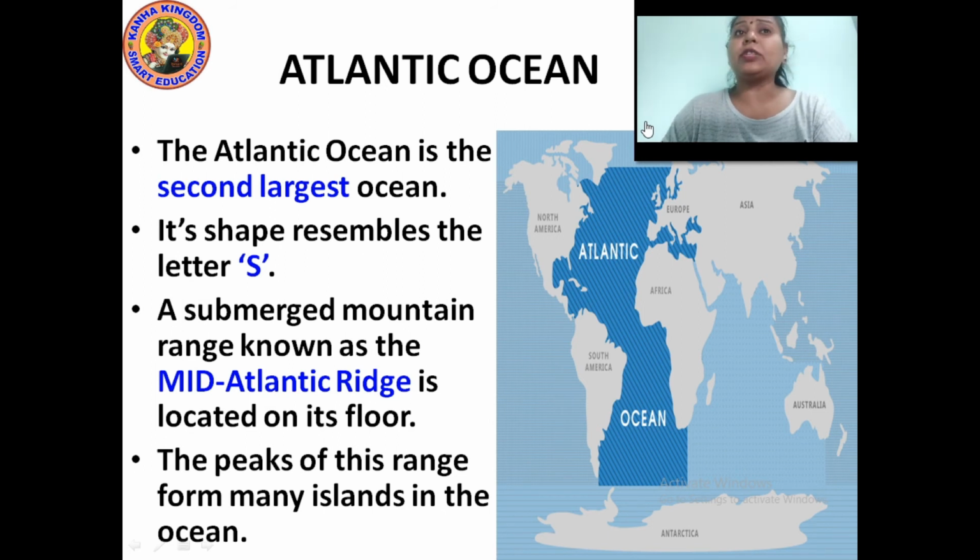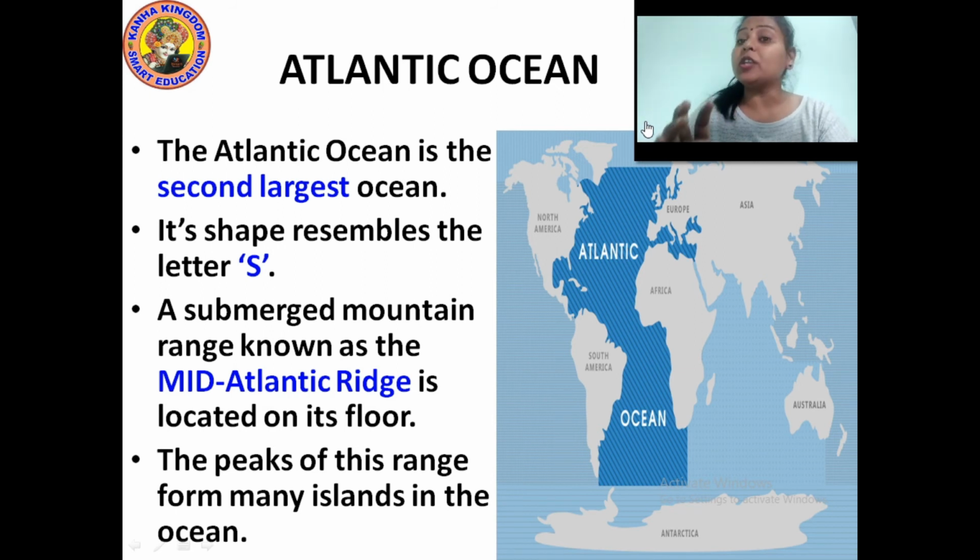Now, are you able to see this map? Over there, the Atlantic Ocean is being highlighted with the blue lines. Does it look like an S shape? Yes, it looks like an S shape. It's not exactly an S, but its shape resembles the S shape.